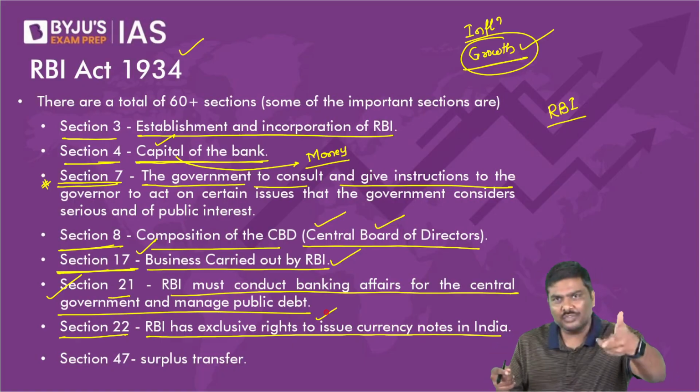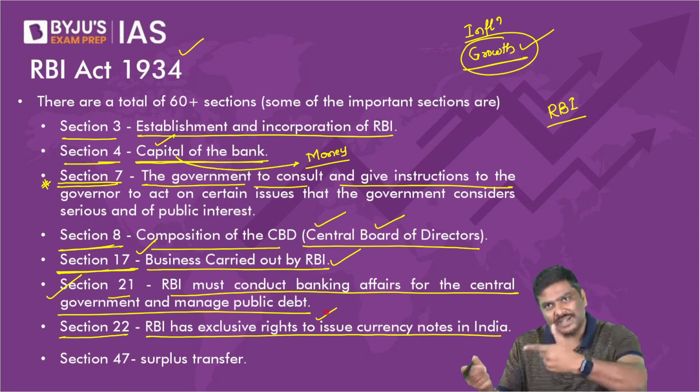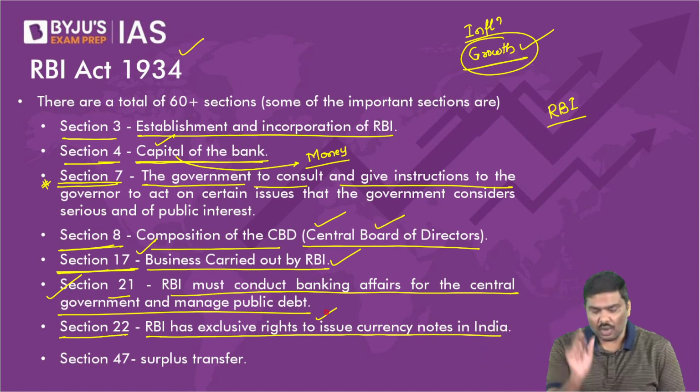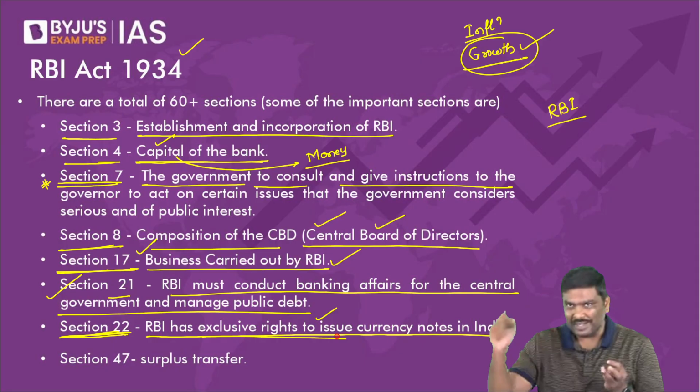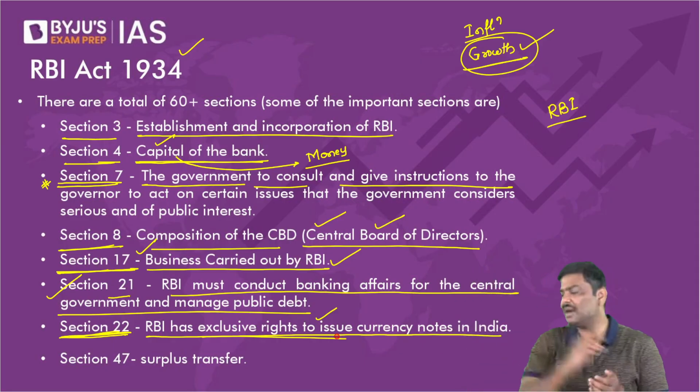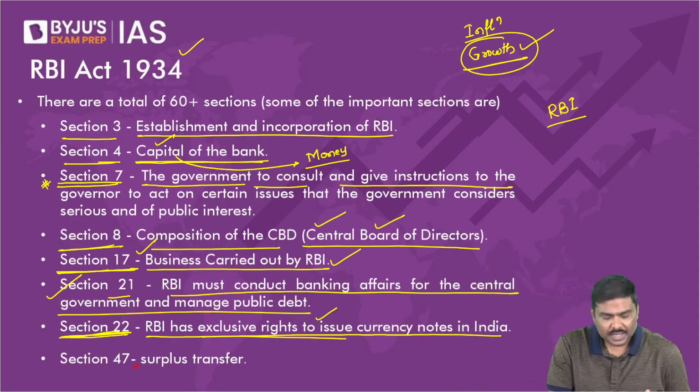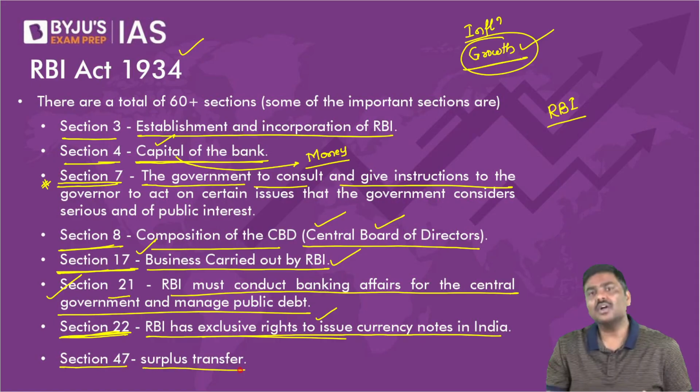RBI will send a report to the Finance Ministry, get the approval, and then print currency notes. It is one of the very important functions of RBI, wherein only RBI is allowed to print currency notes and issue them in the market.